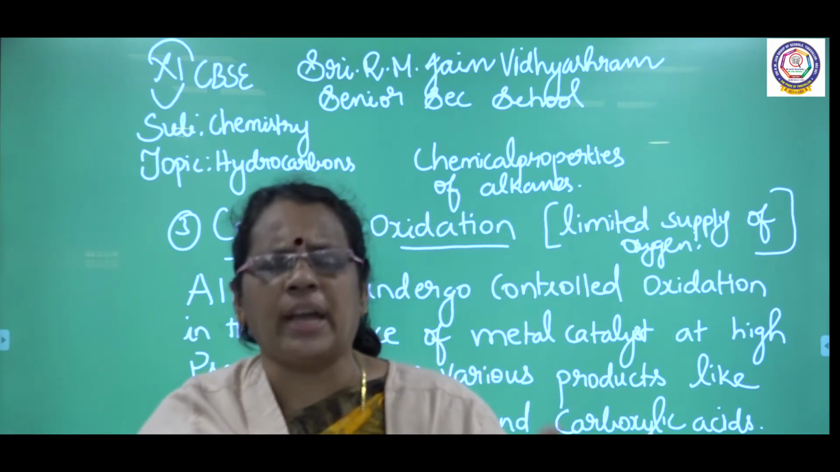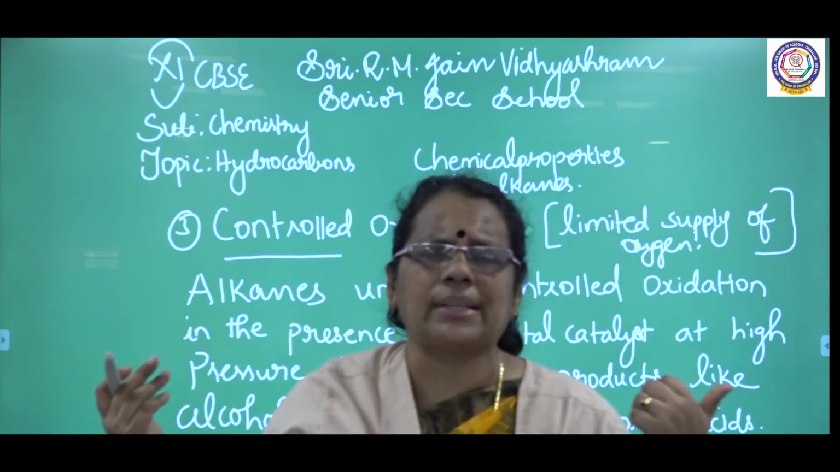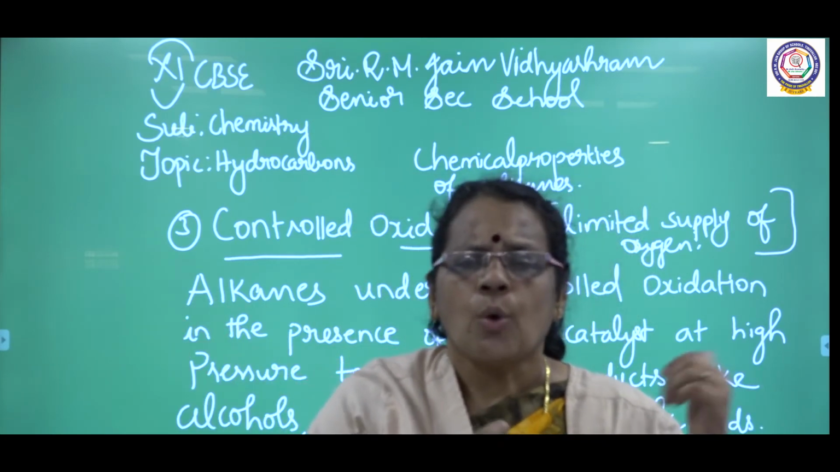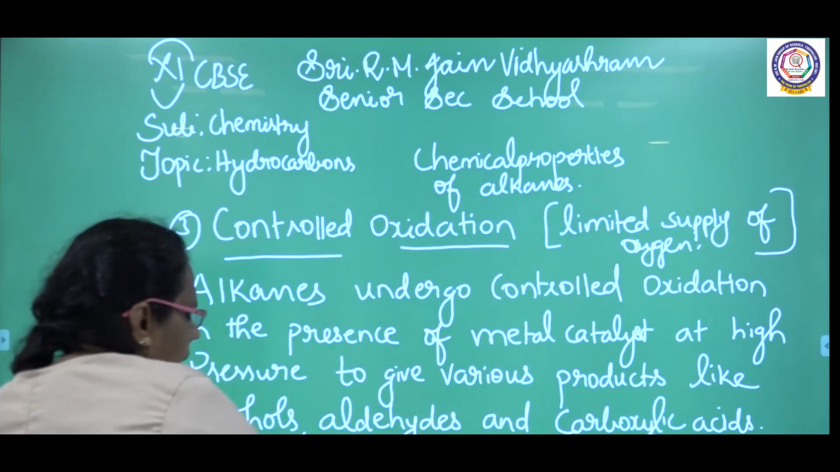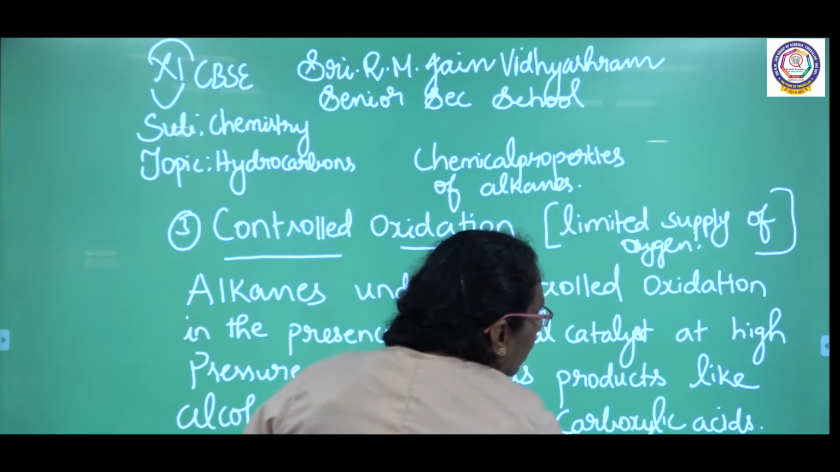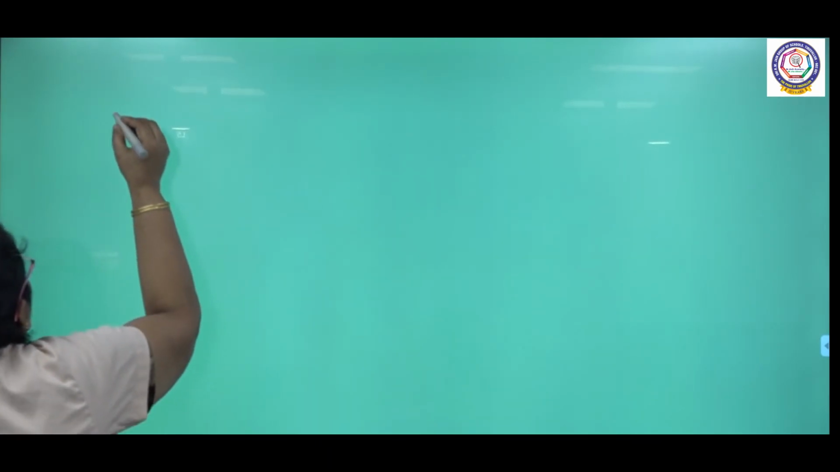We are able to get different types of products here, like alcohols, aldehydes and carboxylic acids. One by one we are going to see the reactions. So, I want everybody to copy down this. The next one we are going to talk about is the first reaction.